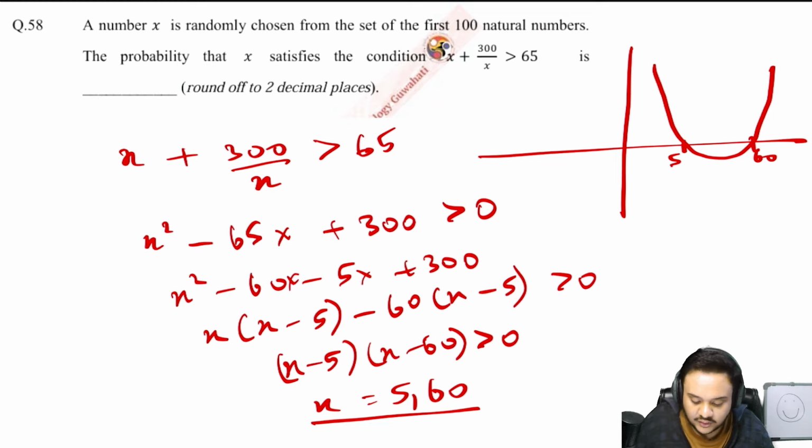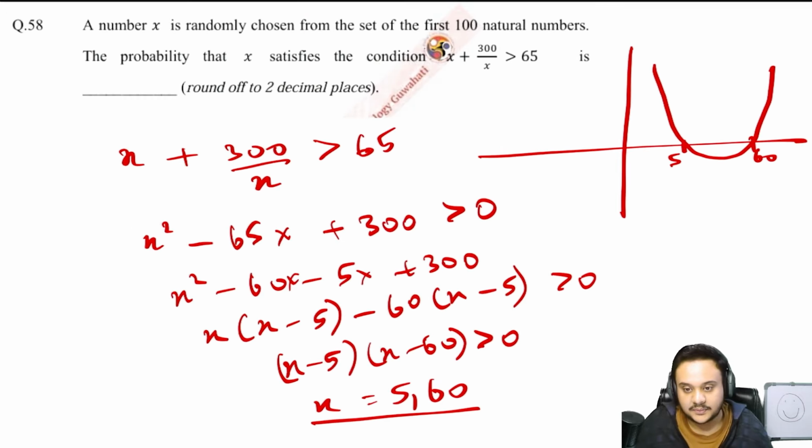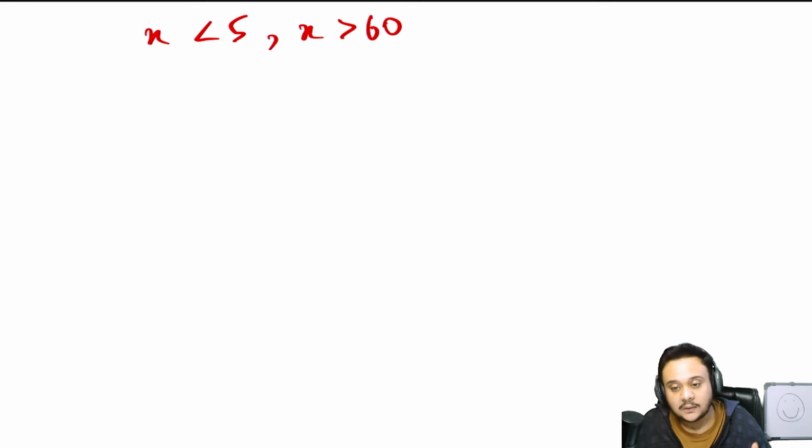So you have that your x is supposed to be less than 5 and it is supposed to be greater than 60. And you have to understand that using logic. Nobody else is going to tell you that in the exam hall. This is the region that we are talking about, and that is the tricky part about this question.